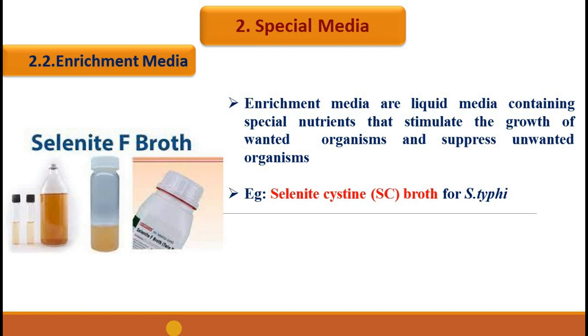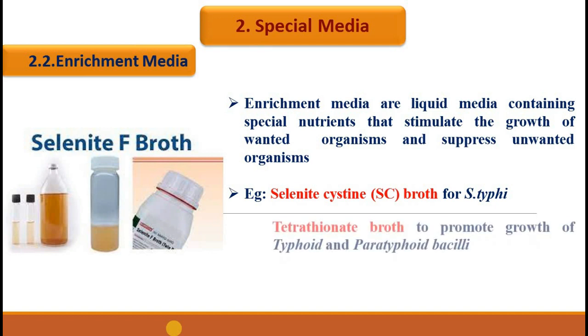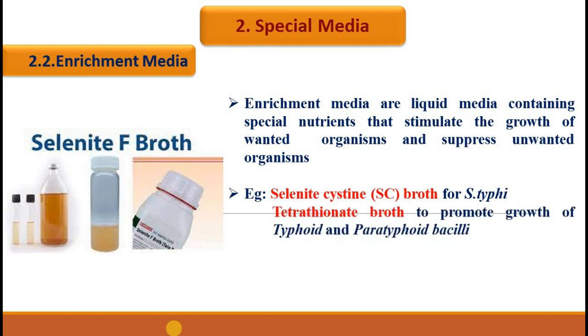If cultivated on the medium selenite cysteine broth with a trace element selenium, a greater number of Salmonella typhi could be obtained on incubation, and it is found that the selenium is inhibitory to coliforms. Such media, which contain substances that have a stimulatory effect on wanted organisms, are called enrichment media. Other examples include tetrathionate broth to promote the growth of typhoid and paratyphoid bacilli in samples containing the commensal coliforms, and also selenite F broth for dysentery bacilli.